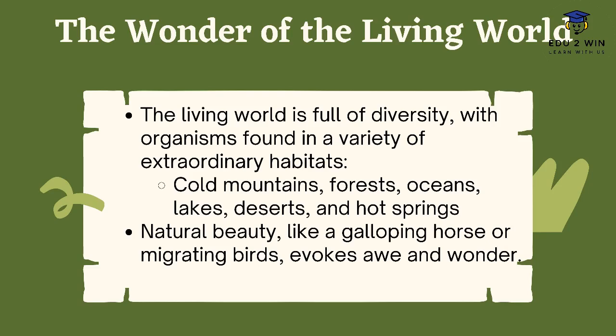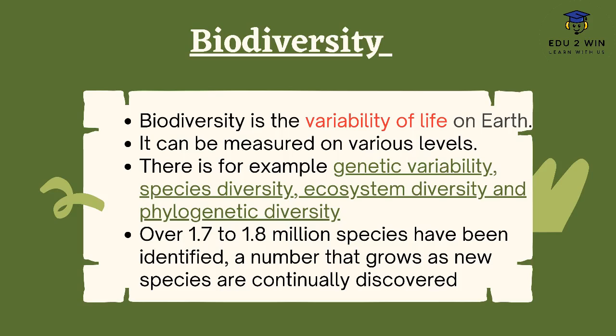So we know that the living world is a wonderland. There are many diverse organisms, habitats, and plants, like the cold mountains, forests, oceans, and when we look around, we can see a vast diversity of life. This vast diversity is called biodiversity. In other words, biodiversity is the variability of life on Earth. It can be measured on various levels, for example genetic variability, species diversity, ecosystem diversity, and phylogenetic diversity.